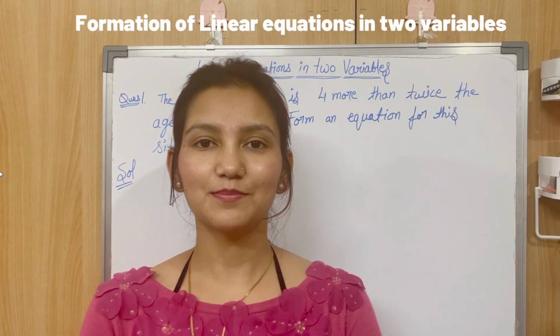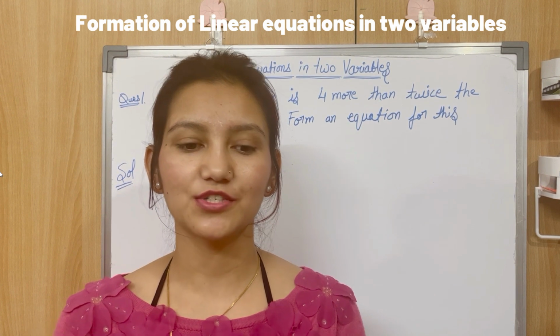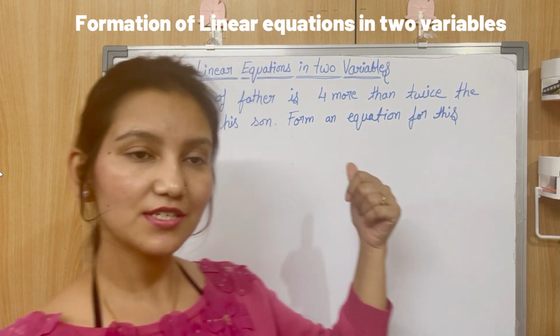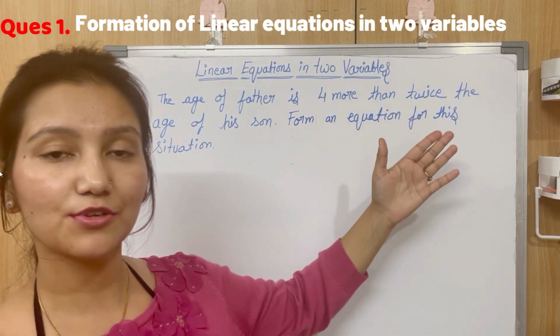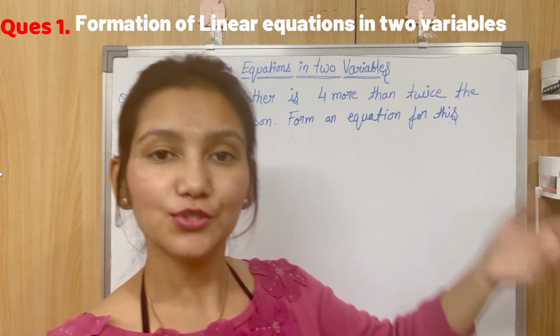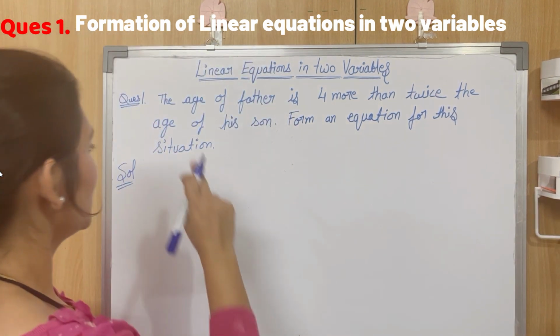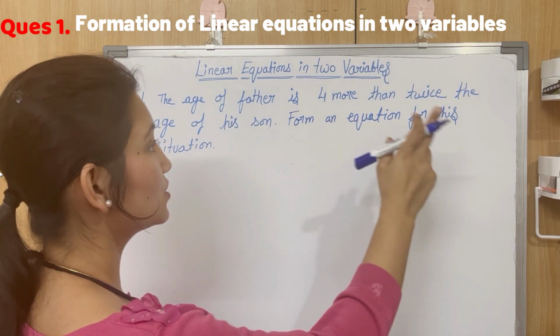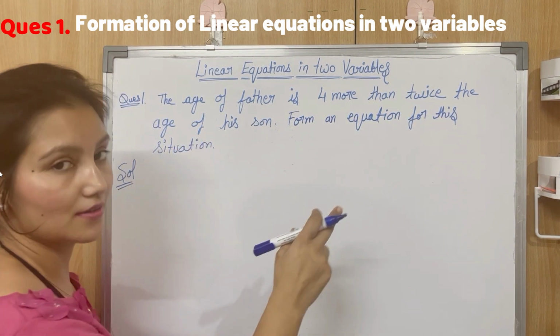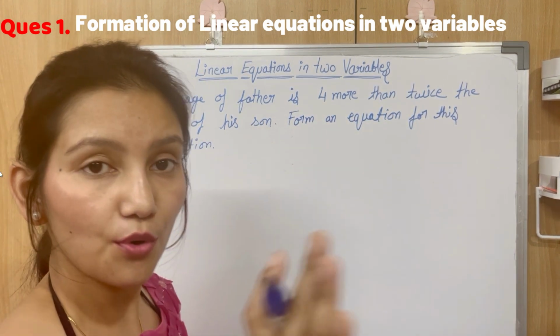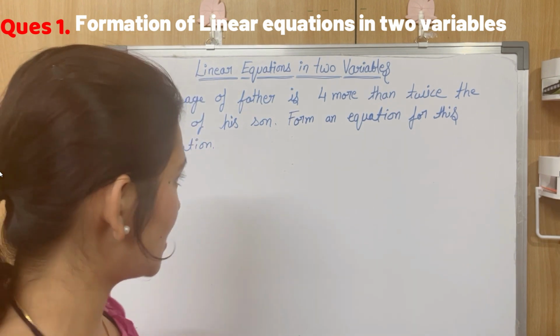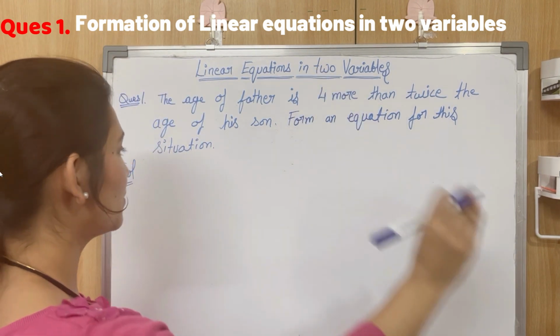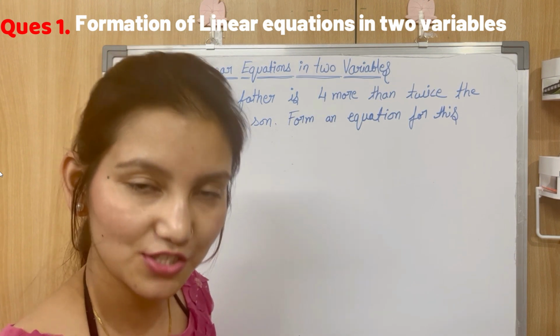So the first concept of the day is formation of linear equations in two variables. A situation is given in front of you, and for this situation you need to form a linear equation in two variables. So let's see the question. The age of father is 4 more than twice the age of his son. So father's age is 4 more than twice the age of his son, and we need to form an equation for this situation. So let's do it.